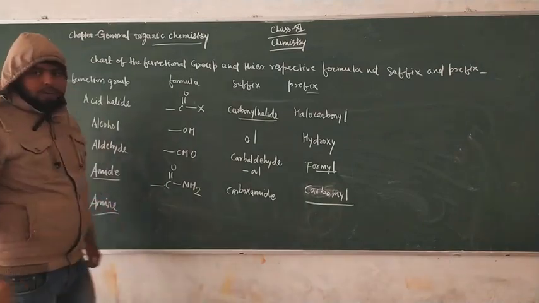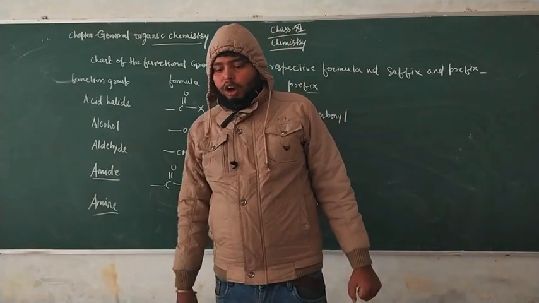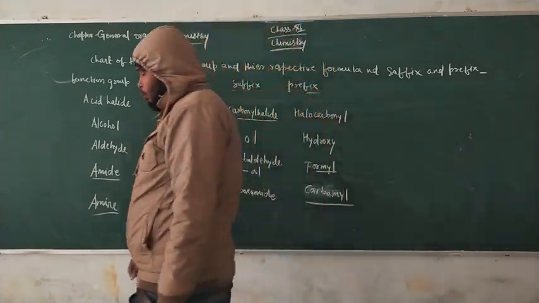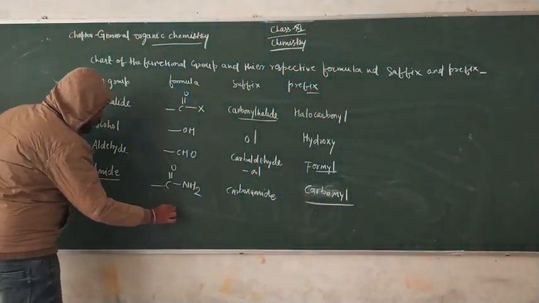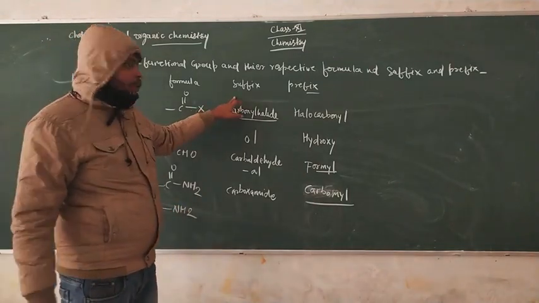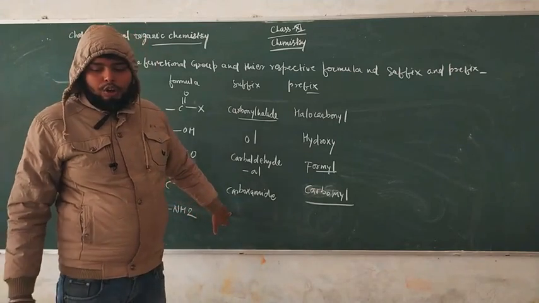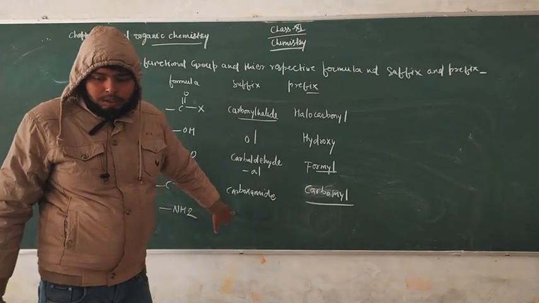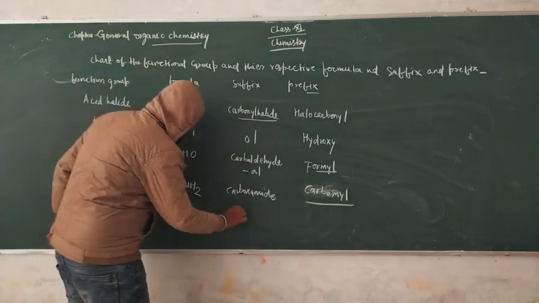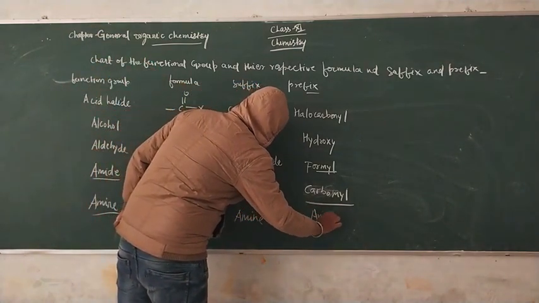Our next functional group is amines. The formula of amines is NH2. The suffix is amine and the prefix is amino.